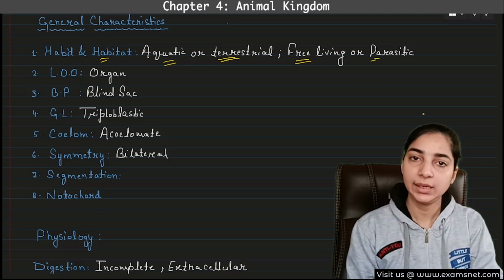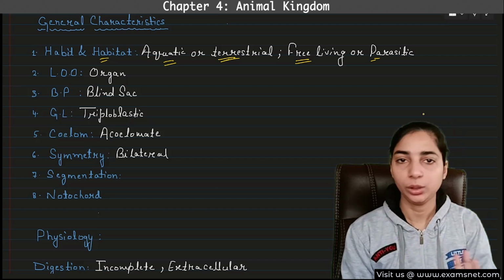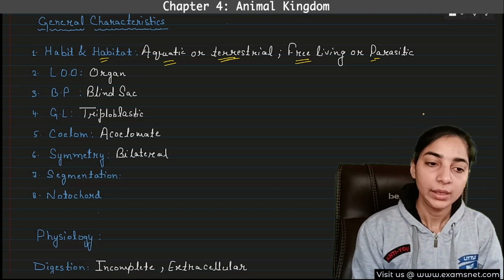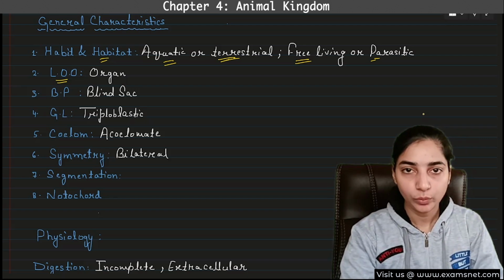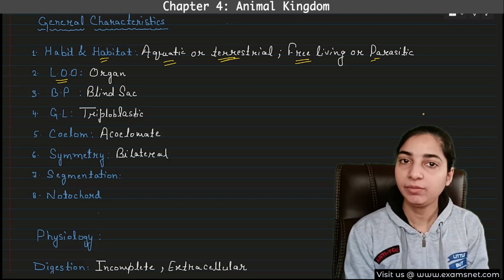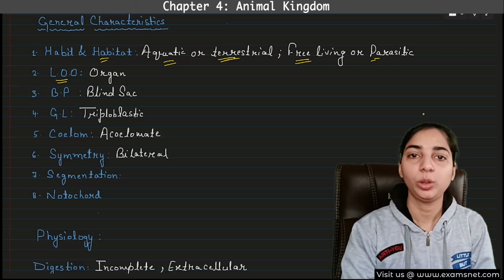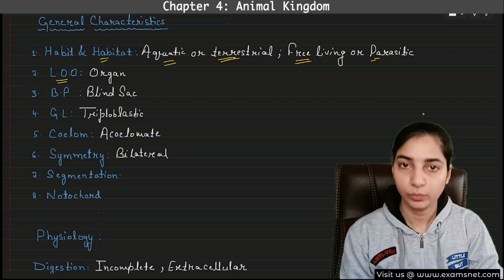So it can survive on its own, or it can survive with the help of the body of the host. Then level of organization. If you remember when we were discussing the level of organization, there we discussed that Platyhelminths is the only phylum that has organ level of organization. Before this, coelenterates and ctenophores had tissue level of organization.